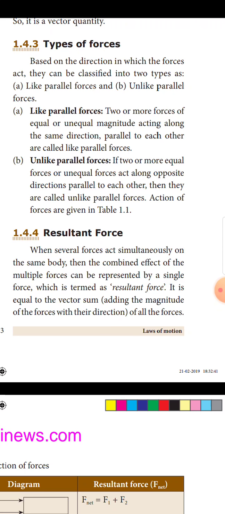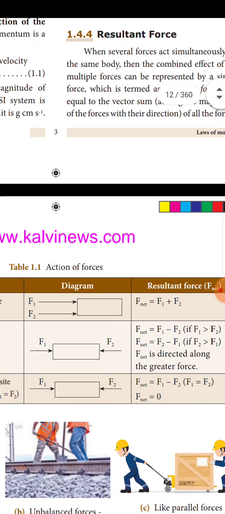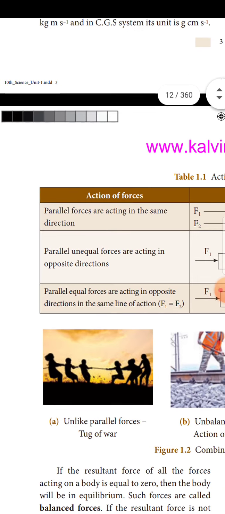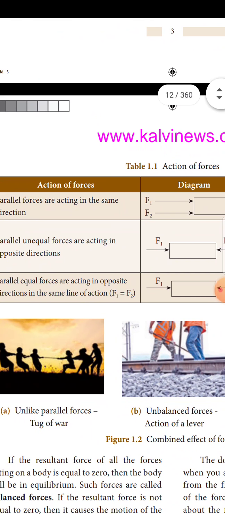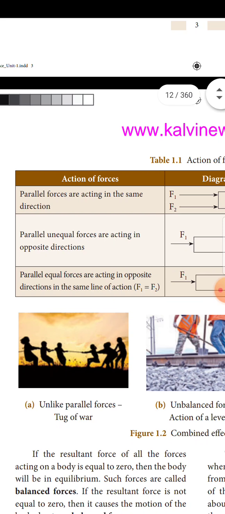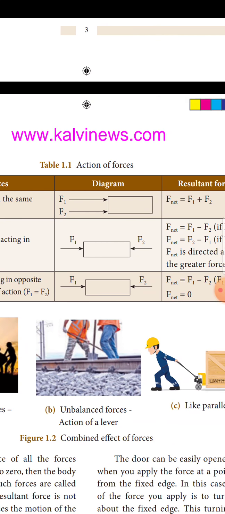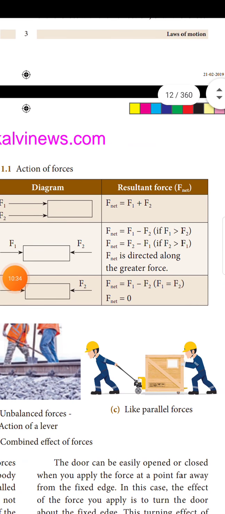Action of forces. The action of forces is explained in table 1.1. Parallel forces are acting in the same direction, that is F1 and F2 are acting in the same direction. So the resultant force F net is equal to F1 plus F2.